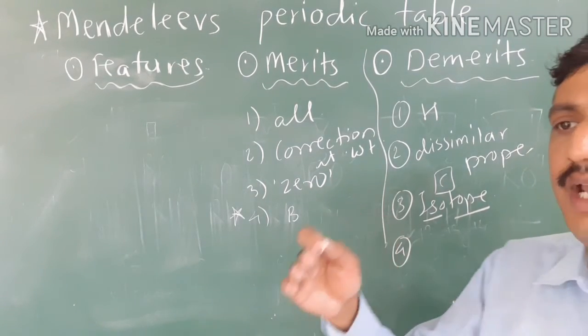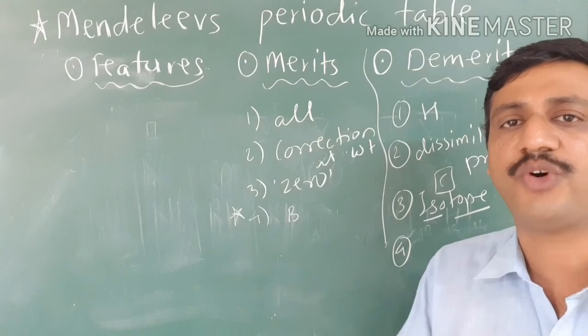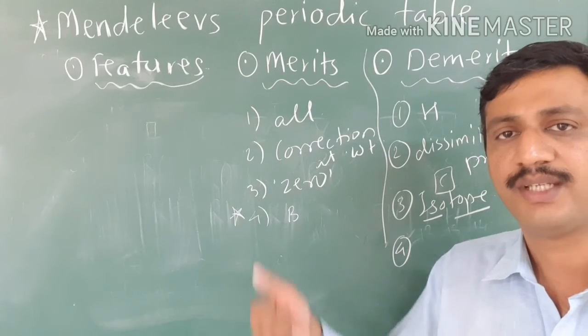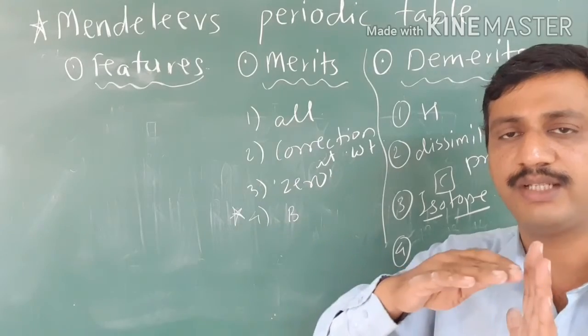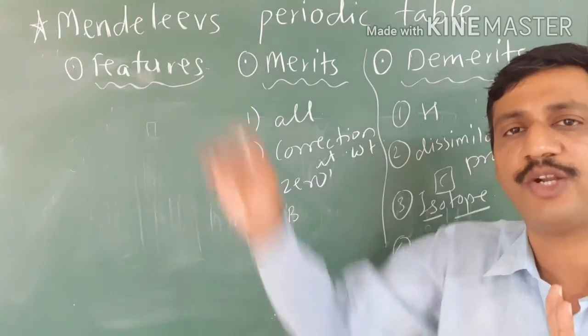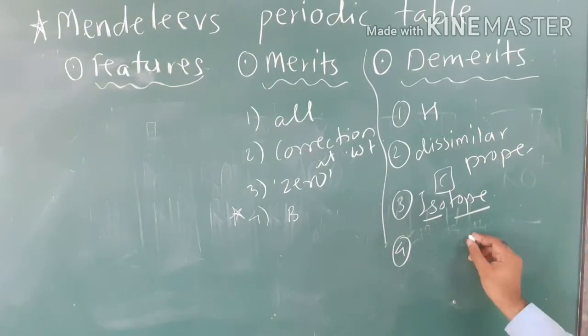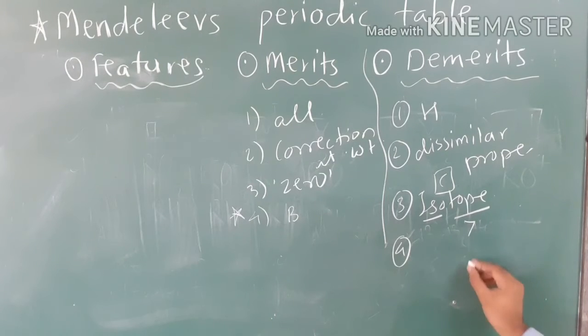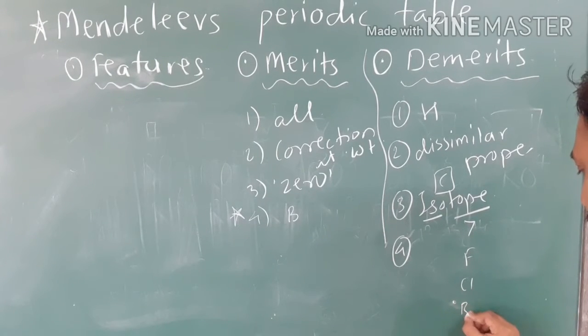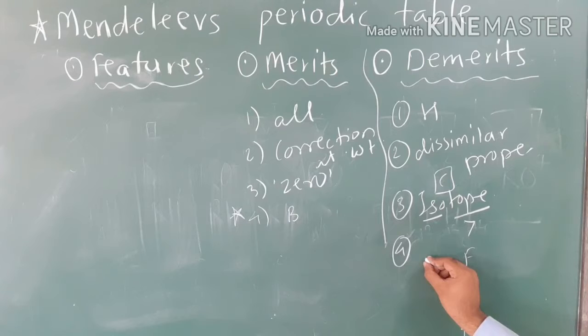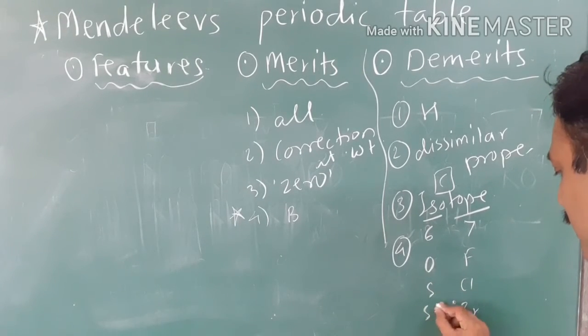Then the increasing atomic weight order was not followed in some cases. It's a rule, right? Elements are to be arranged in increasing order of atomic weights. But see, in the seventh group of Mendeleev's periodic table there are fluorine, chlorine, bromine and iodine. And in the sixth group there are oxygen, sulfur, selenium, tellurium.